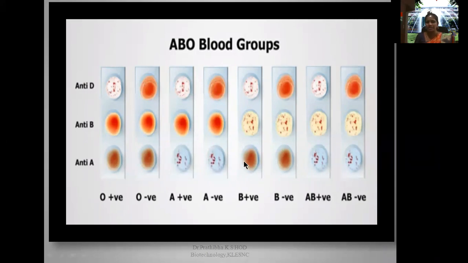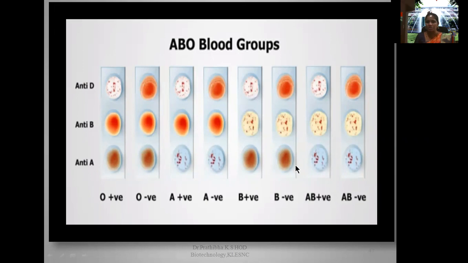Okay, so whereas in this case here there is a clear solution, in these two circles we have the clumping. So this clumping will tell us the presence. So this B circle is present, so B, and this D circle, D antigen is present because agglutination has happened. So you can say B positive.